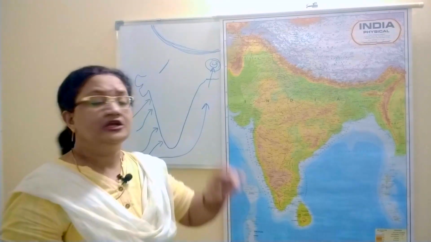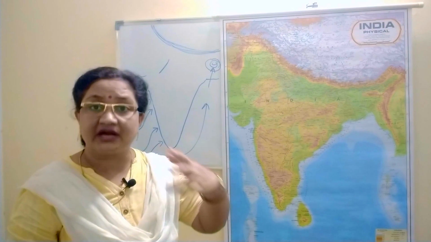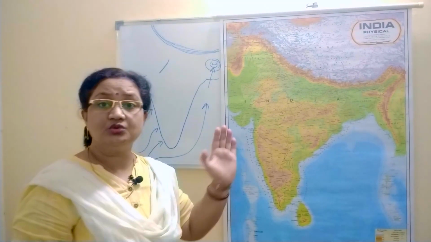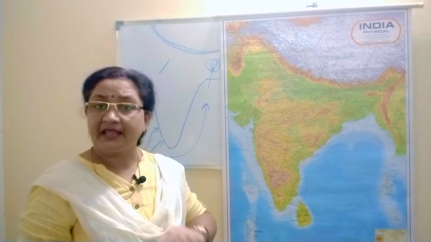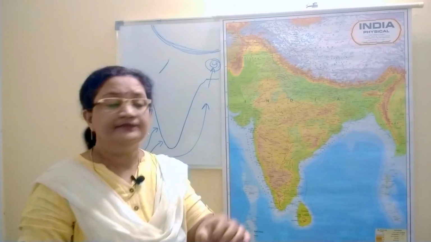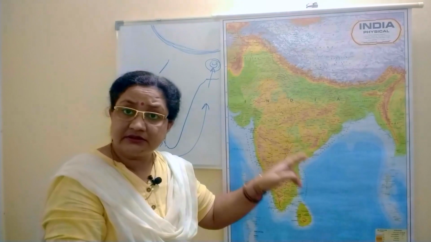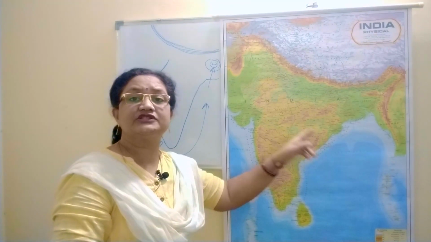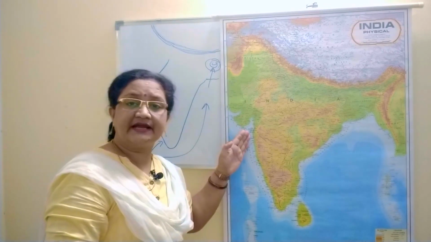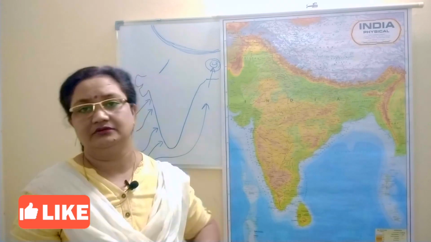This is the reason western Rajasthan is more drier. It has got more drier conditions as compared to eastern Rajasthan. Have you understood now? The eastern Rajasthan gets a little rainfall by the Bay of Bengal branch of southwest monsoon. But the western side of it, western Rajasthan, doesn't get even that rainfall.